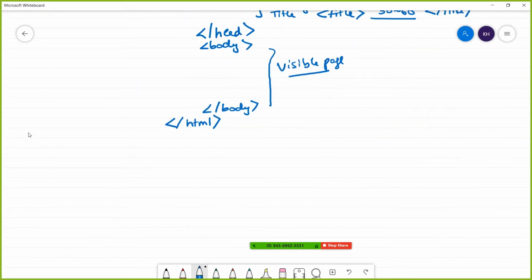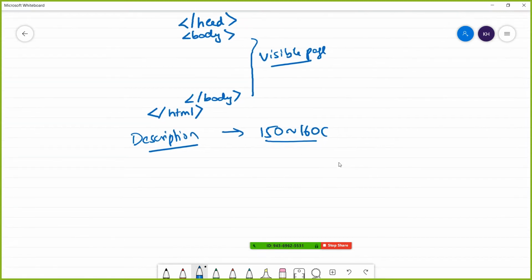Now, description is also called as a meta description. Some people call them as meta description. For me, the first thing you need to know is it is 150 to 160 characters. Like a couple of years back, it was up to 300 characters for like 6 months. Afterwards, they stopped it. They were showing 3-4 lines in the page, but as of now, it's only 2 lines. Now you can write up to 160 characters.